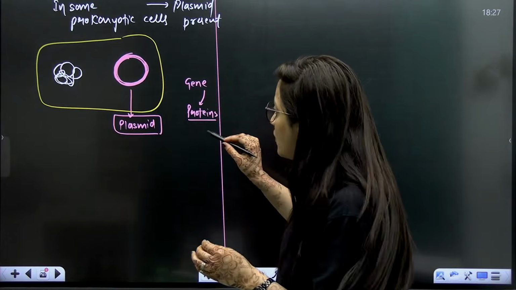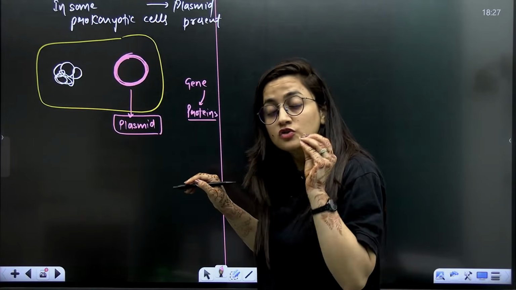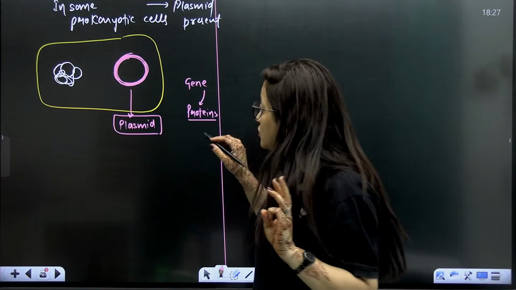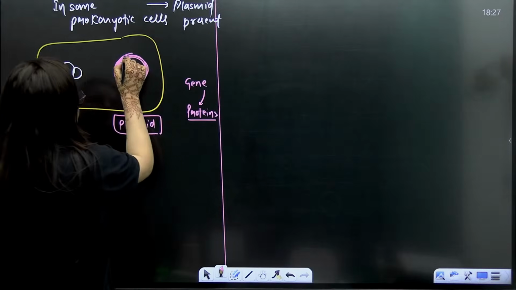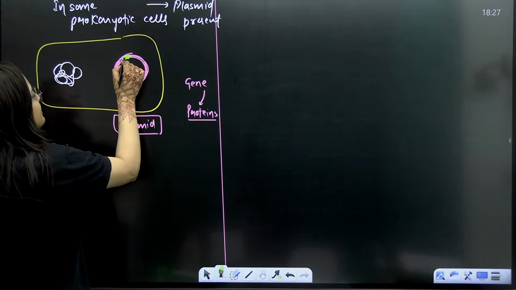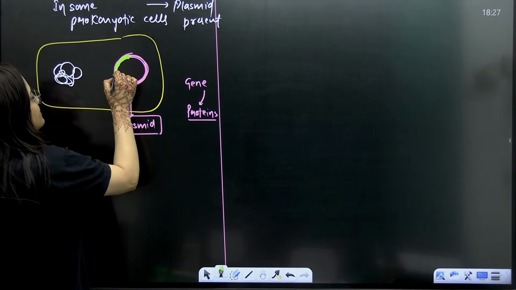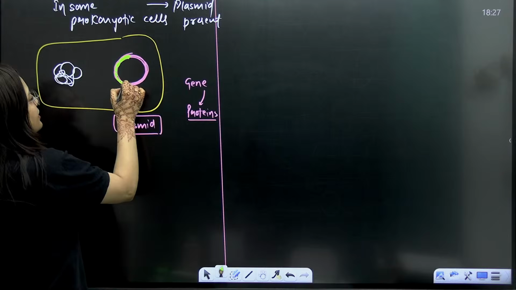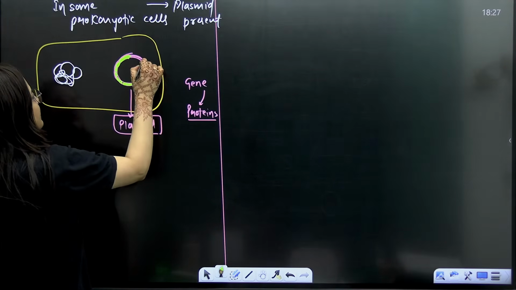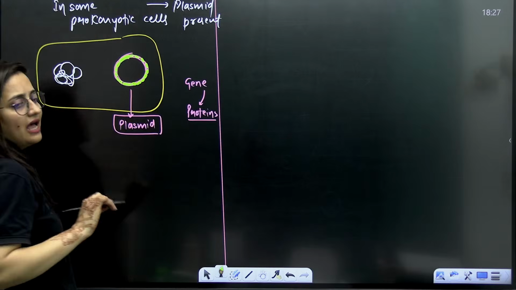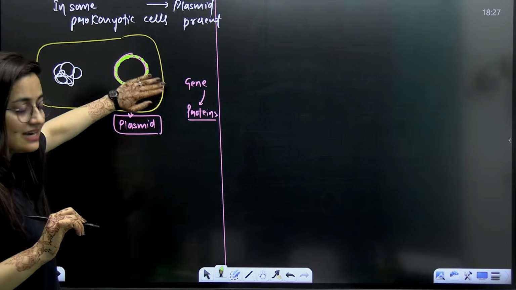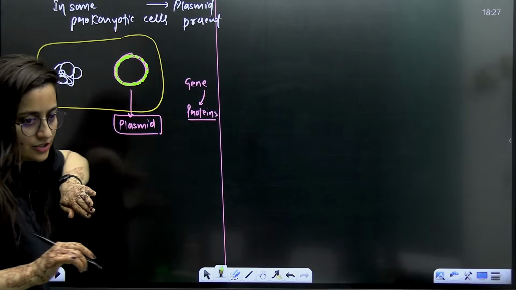So of course, if here also we have the DNA, it is going to have genes, and it will express itself. So the genes which are present on plasmid, because not every bacteria has a plasmid, in that case you will see that these genes will make proteins that will give a unique phenotypic character to this bacteria.